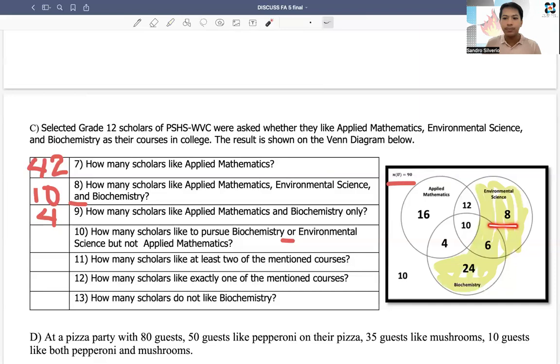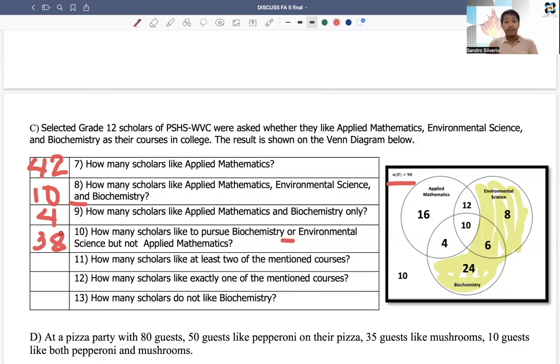We have 8 plus 6. What is 8 plus 6? That is 14. 14 plus 24, that is 38. Okay, so we have 38 as our answer.